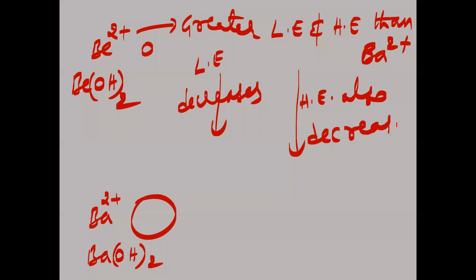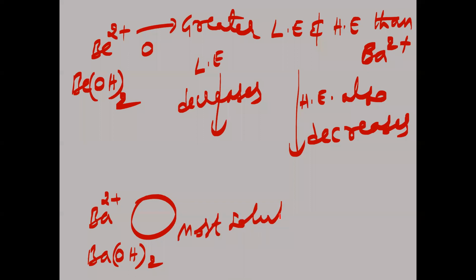Both hydration enthalpy and lattice enthalpy are inversely related to size. From top to bottom, size increases, so lattice enthalpy should decrease and hydration enthalpy should also decrease. Both should be decreasing. But why are we saying this is the most soluble?